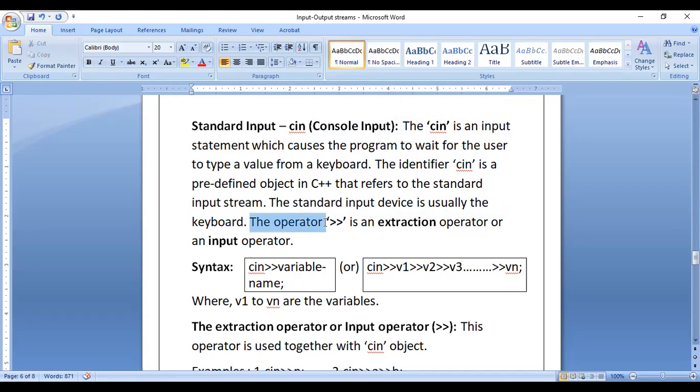Next thing is the >> operator, which is an extraction operator or input operator. So this type of operator is called an extraction operator or input operator.